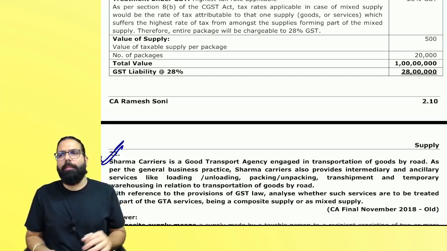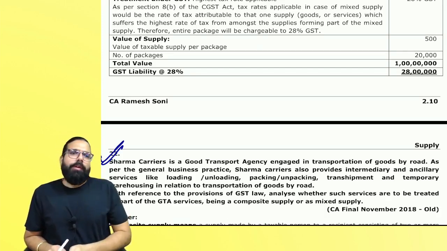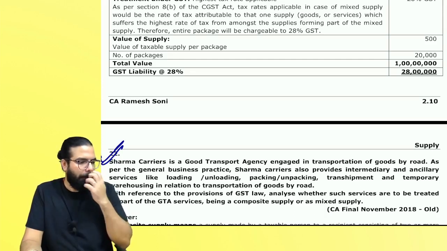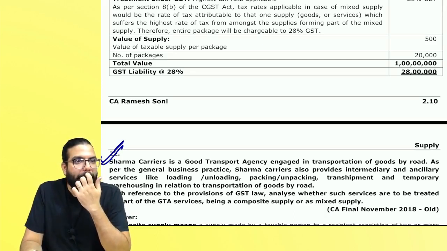And tell me which provision will apply. Which provision? Naveen, what is it? Tell no, it's okay. You're not in exam. Wrong is also okay.